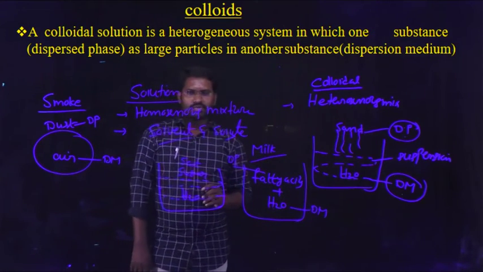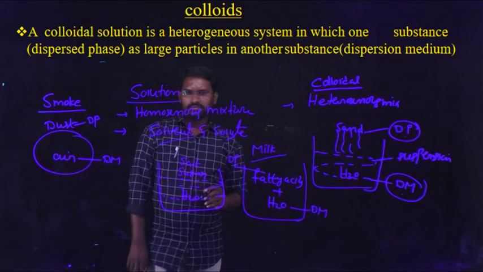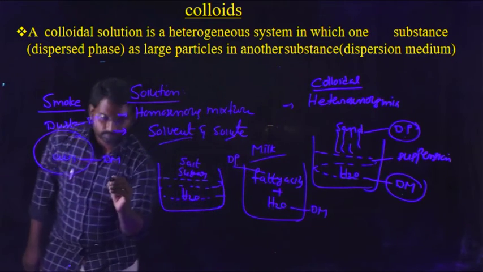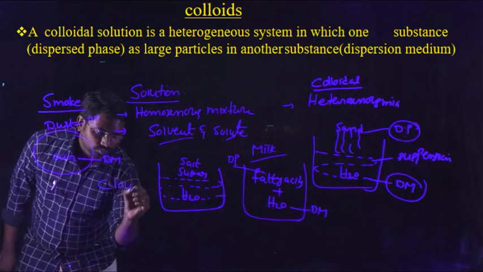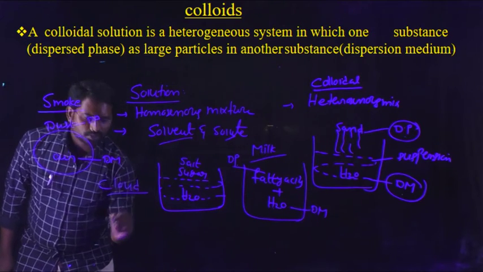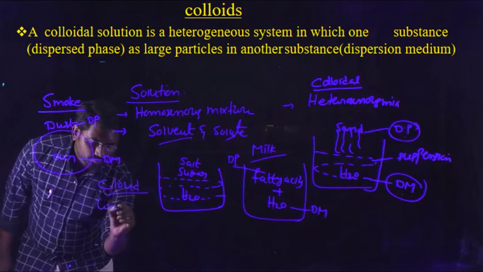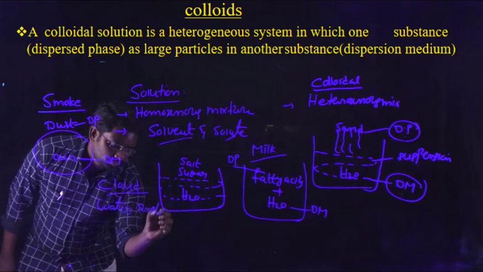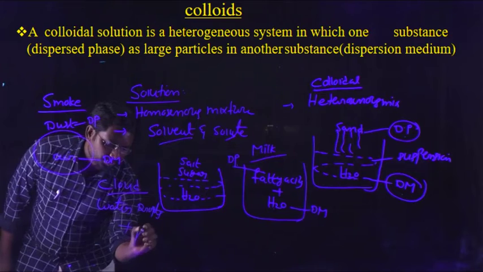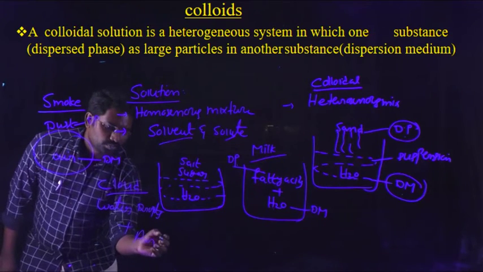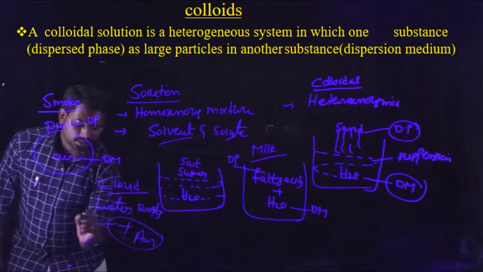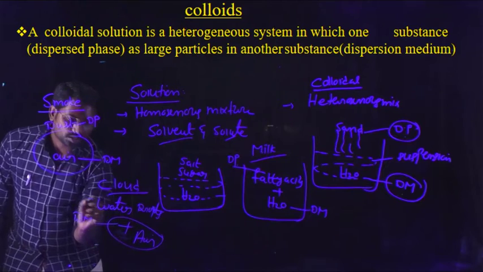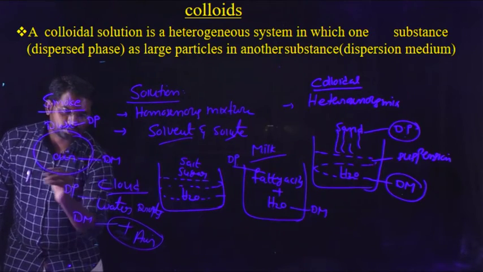Another best example of a colloidal solution is cloud. Cloud means water droplets distributed in air. Here air is the dispersion medium, water droplets are the dispersive phase.